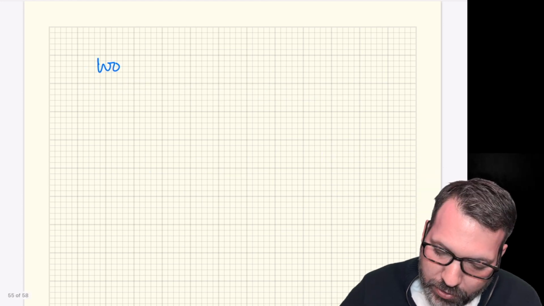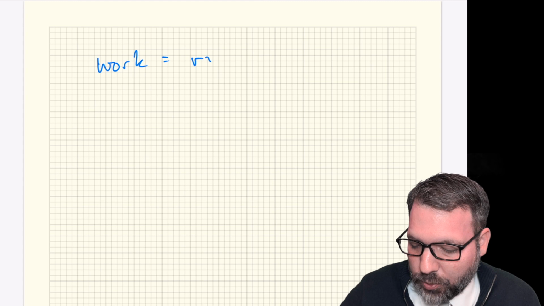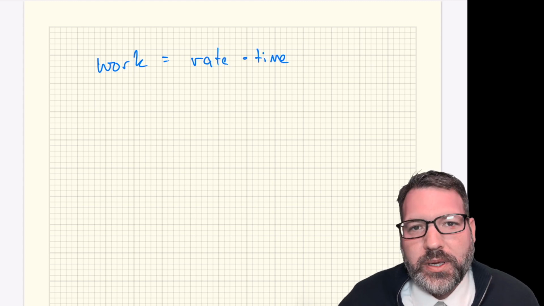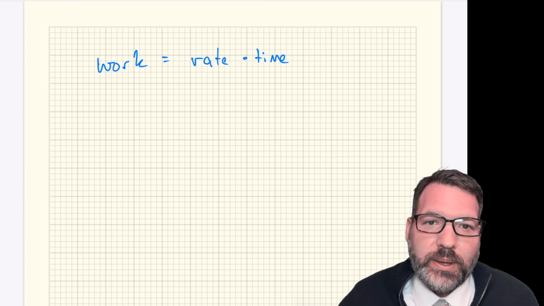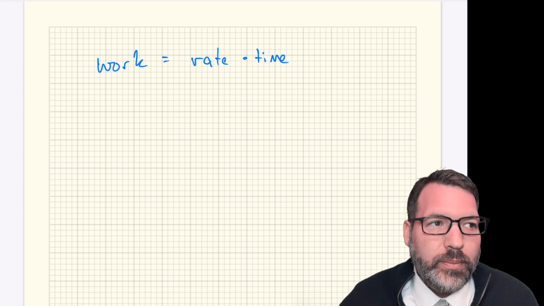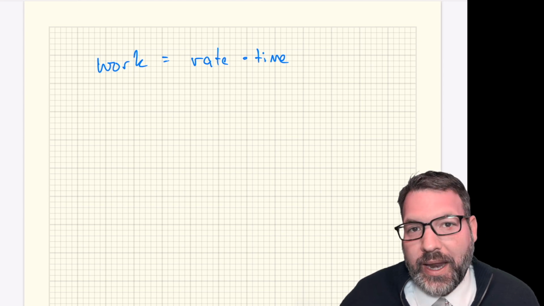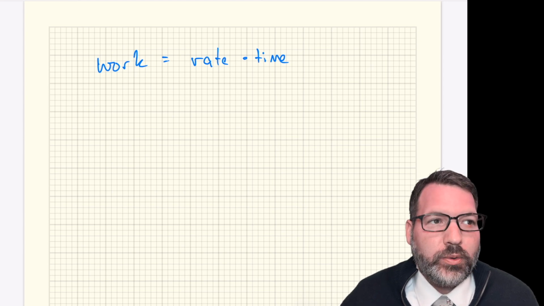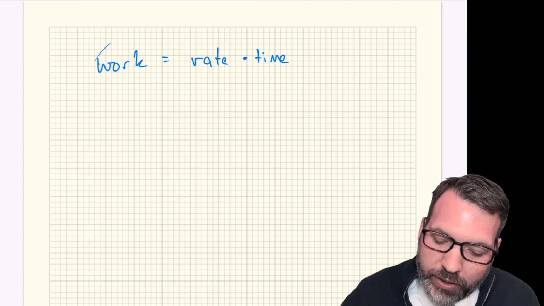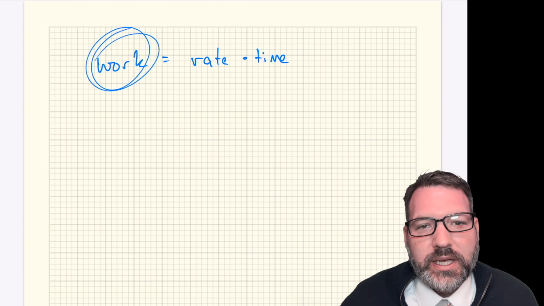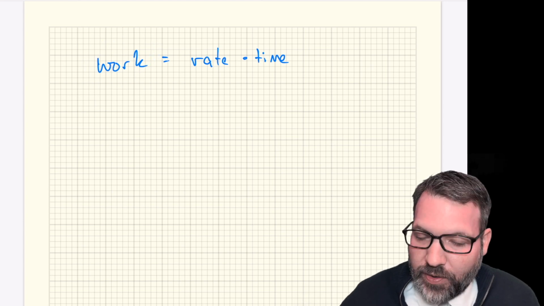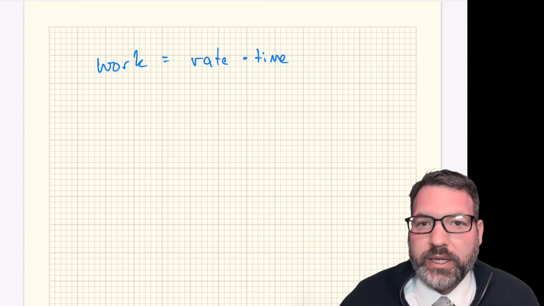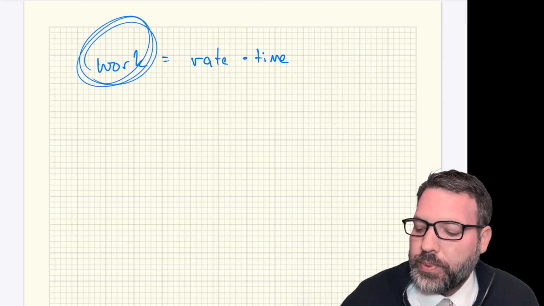The way I'm going to do that is I'm going to remember my rate times time relationship. This relationship pops up in a lot of different scenarios. Most typically, distance equals rate times time. But a rate times a time can actually be anything. It just depends on whatever the units are in our numerator. Yes, if I'm looking at a rate that's in miles per hour, what gets accomplished is some distance as measured in miles. But in this case, if I'm looking at a rate in terms of acres per some amount of time, what gets accomplished is the work of reaping the acres.